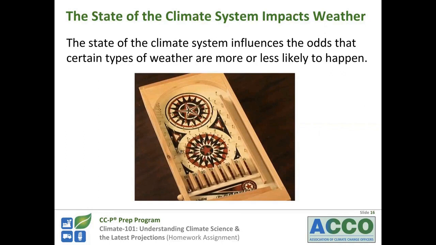But to illustrate how the climate system influences the odds of certain types of weather, suppose you altered the game in certain ways, like increasing the speed of the launch, or removing one or two of the nails from the left side of the game, or even perhaps tilting the machine slightly to the left. These sorts of changes would affect the average distribution of the ball's endpoints on the next 100 launches.